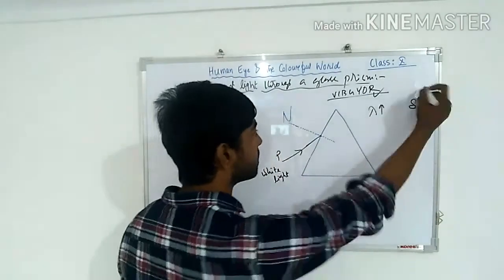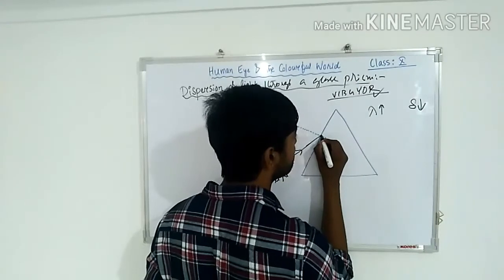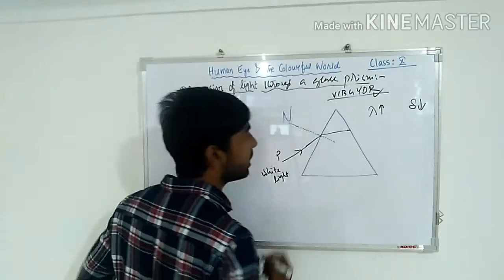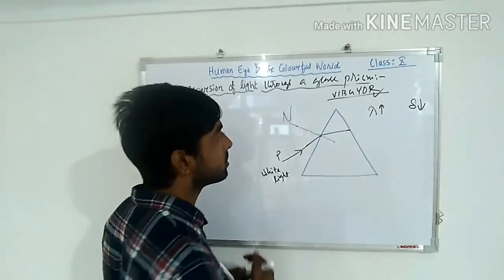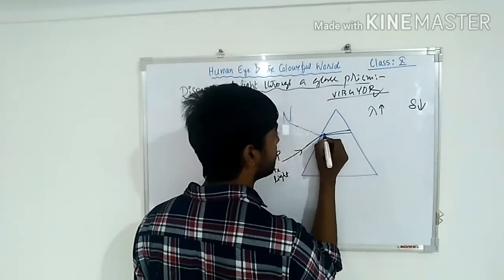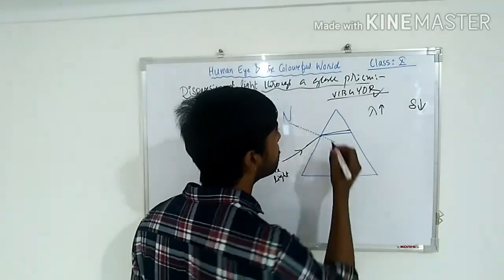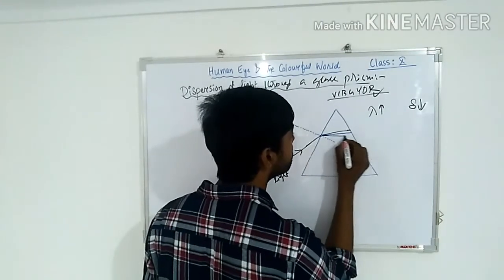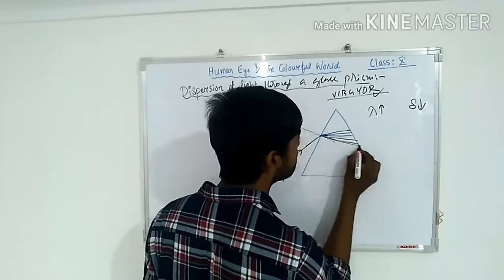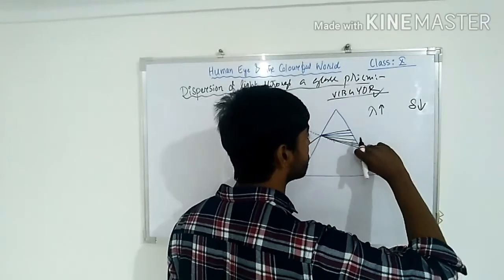That means what will happen? Red will deviate first. First of all, this is red. Then we can draw orange. This is orange. Then again we can draw yellow. Like that, the 7 colors are split, 1 2 3 4 5 6 7 like this. Now see what happens, the 7 colors have split.